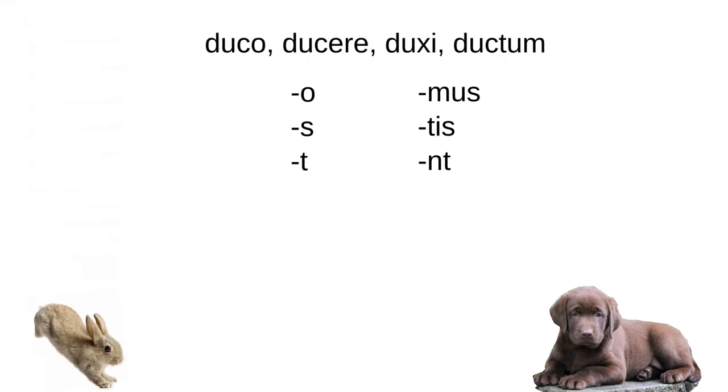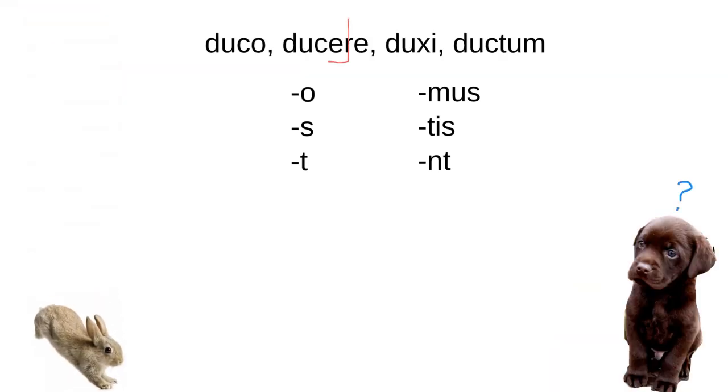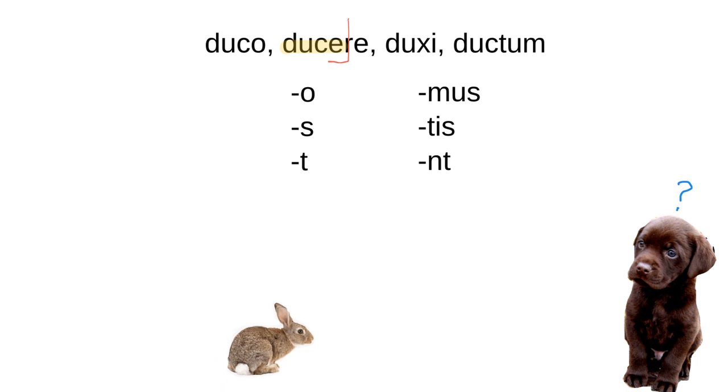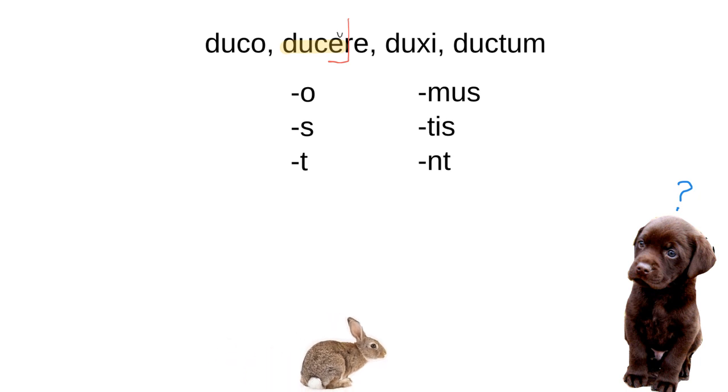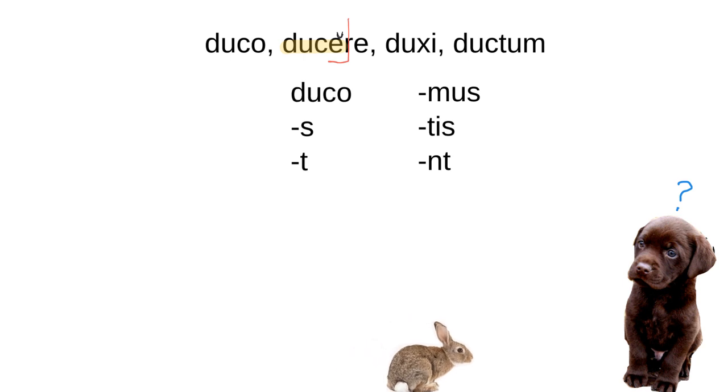So the personal endings are the same. You've already memorized those. And you're going to find the stem the same way. So you take the RE off the infinitive to find the stem. Now remember that the E of this stem is weak, so you should be able to predict that it's going to drop out of the first person singular.